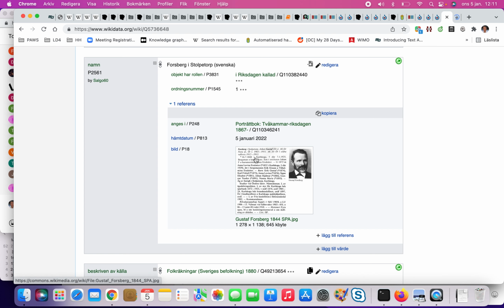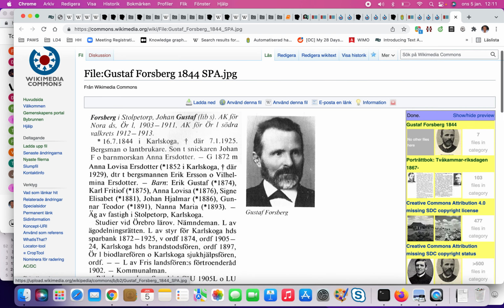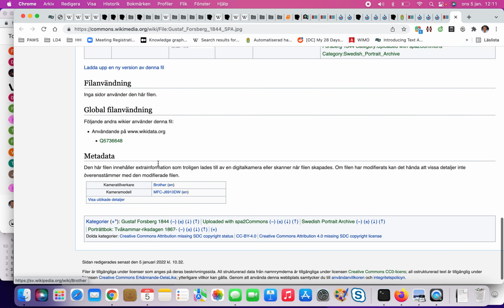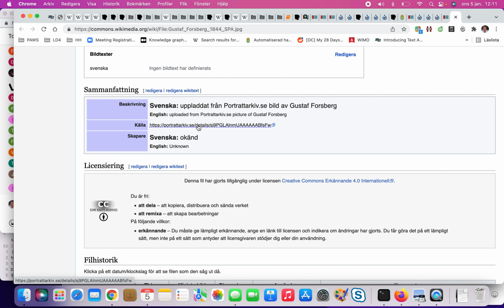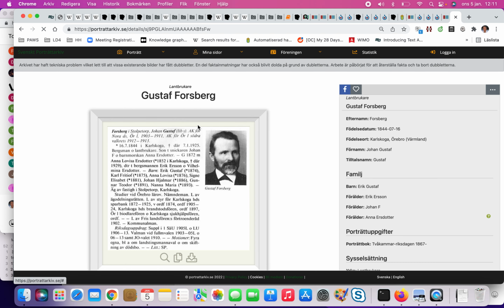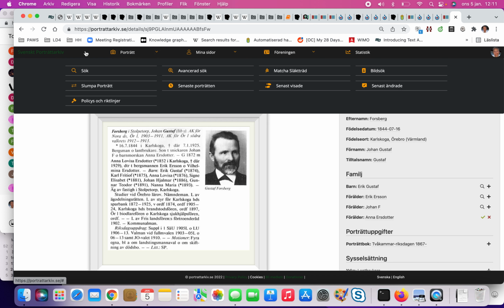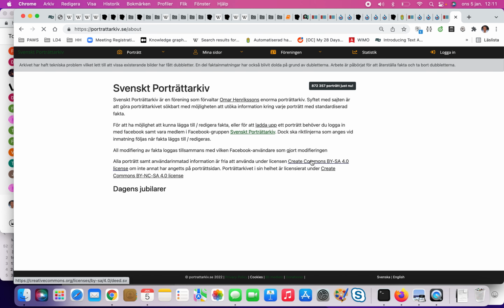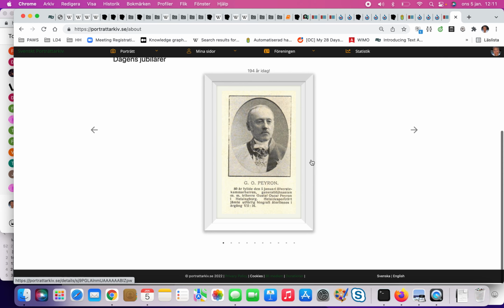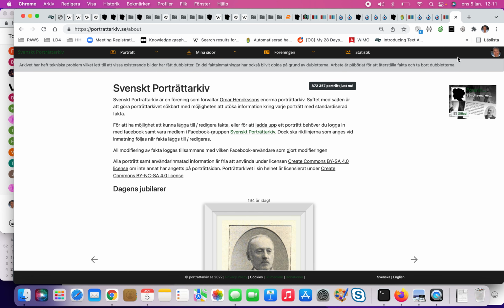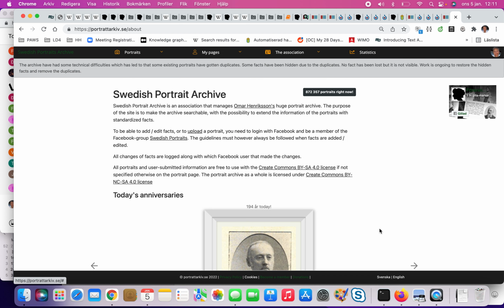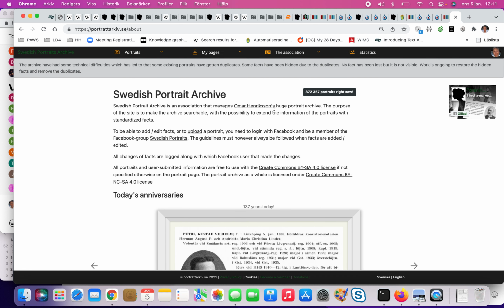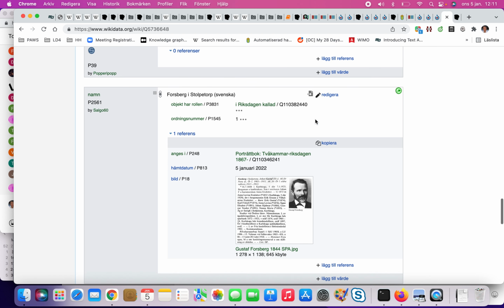In this case, we also have the scanned picture. And the scanned picture is from a community project called Porträttarkivet, where mostly one person has scanned 800,000 pictures. So it's a lot of pictures, and 4,000 of them are from this book where we have this source. So here you can see Omar Henriksson has done the scanning. It's 872,000 things.